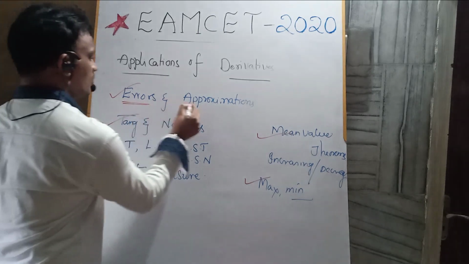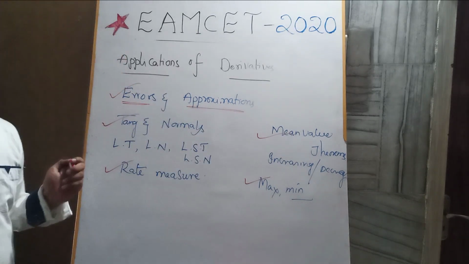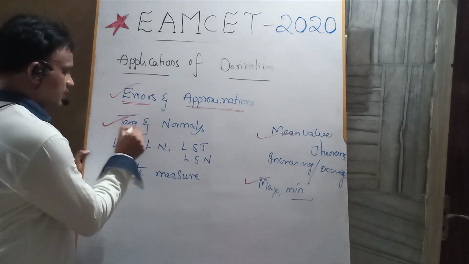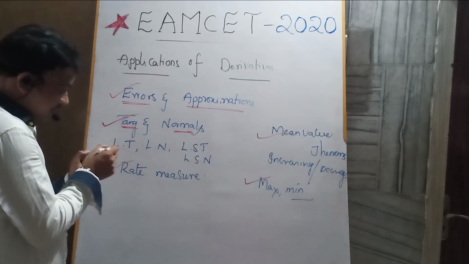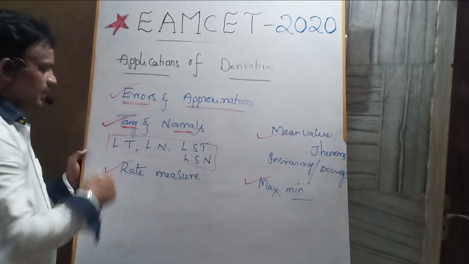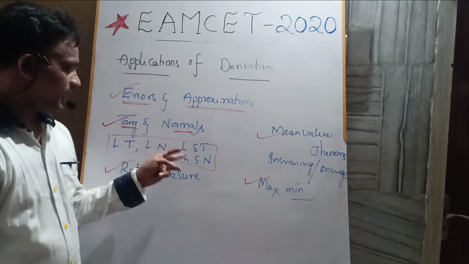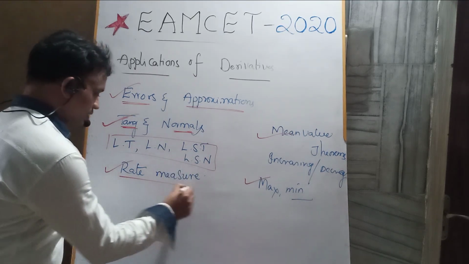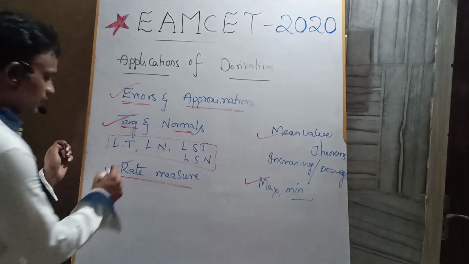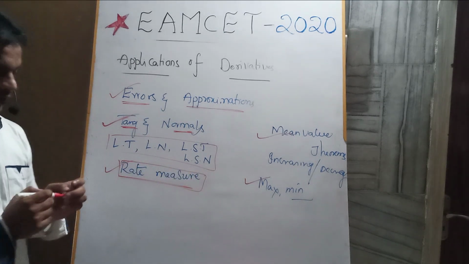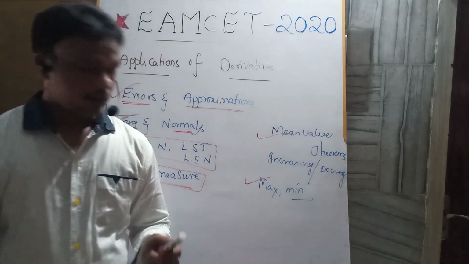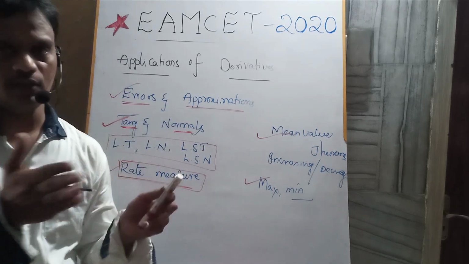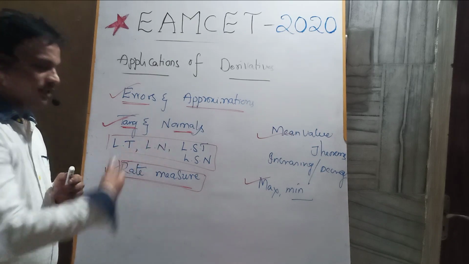Errors and approximations. I think you know this one. Okay, yes, errors and approximations. And tangent and normals, the most important concept from the applications of derivatives. Please focus on tangent and normals. And revise this concept also: the length of tangent, length of normal, length of subtangent, and length of subnormal. Okay, yes, and here rate measure also plays a very important role. Whenever we are going to practice rate measure, first you should revise all the formulas related to cone, sphere, cylinder, cube, cuboid, like this. Once revise all those topics, okay, then enter into the rate measure concept.